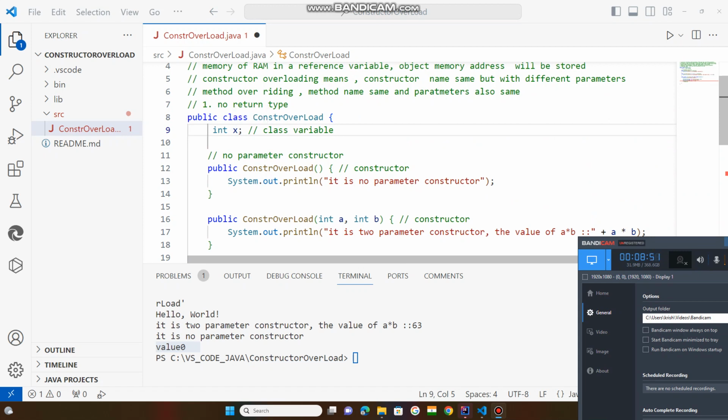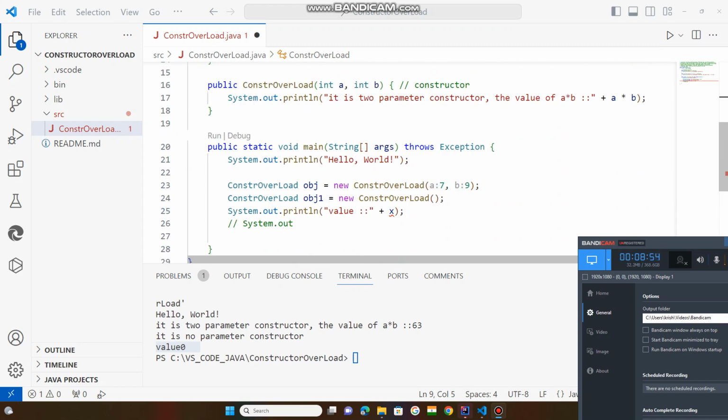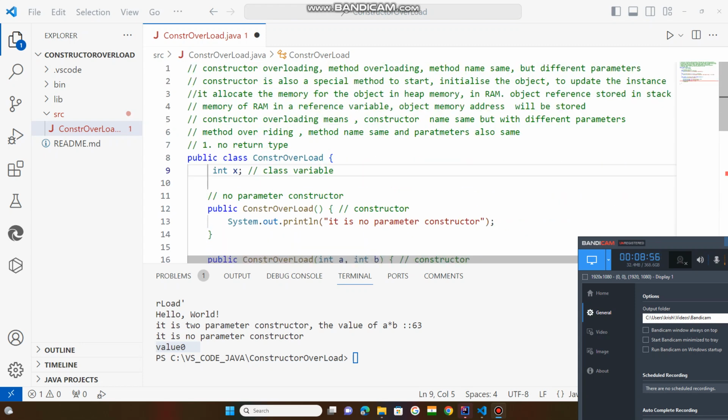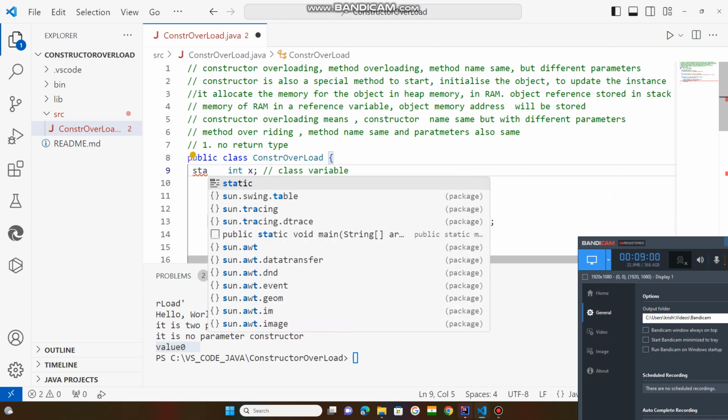If you want to access it as a class variable, you need to declare it as static.